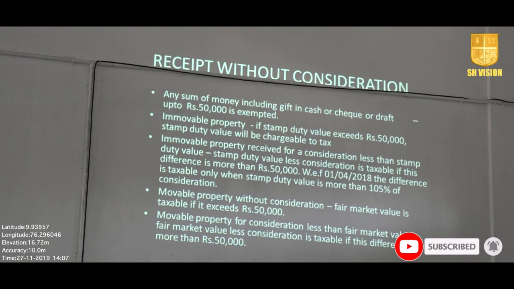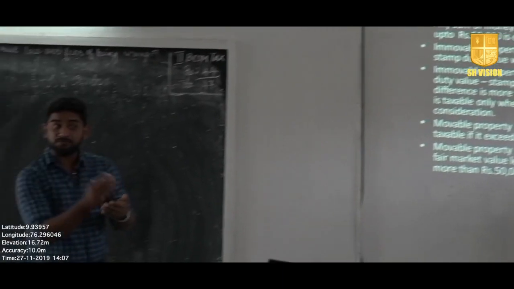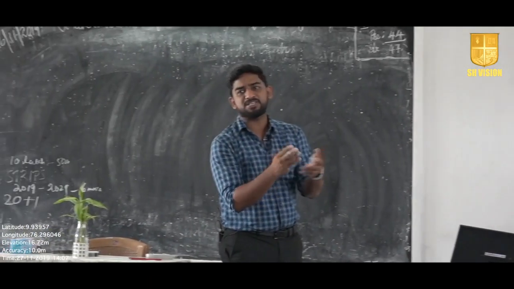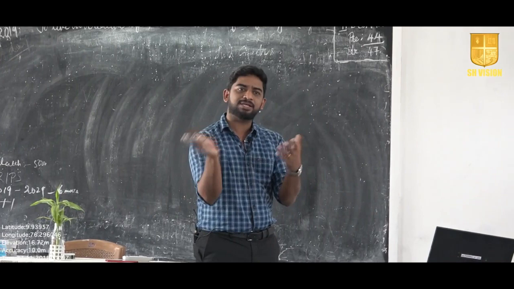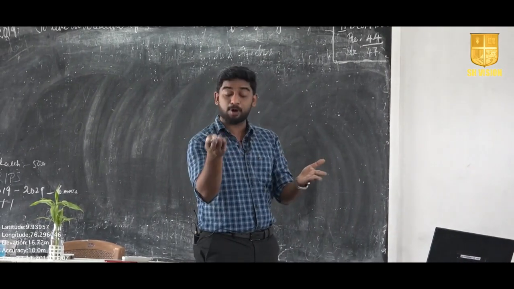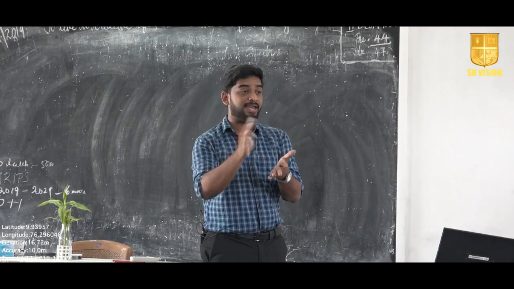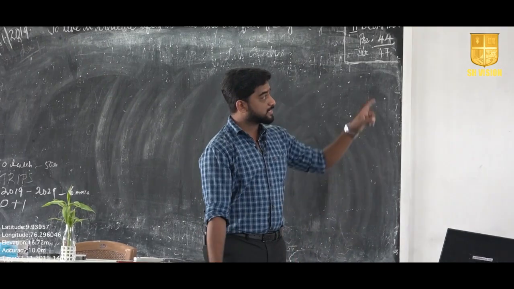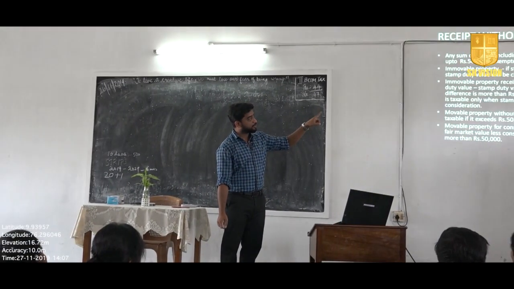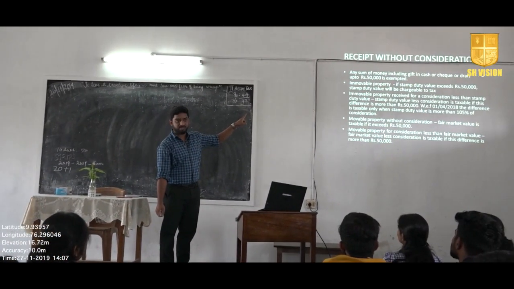Then immovable property received for a consideration less than stamp duty value.